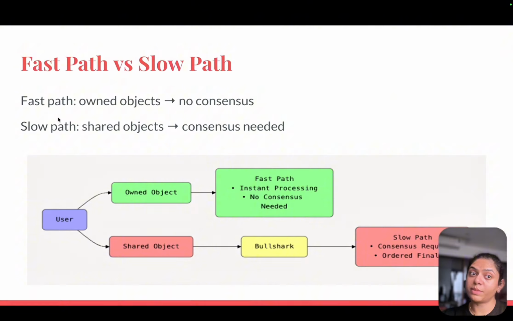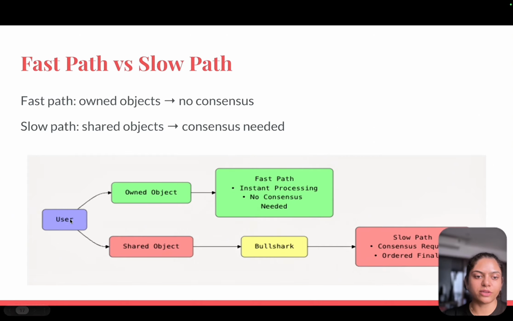Then we discuss the fast path versus the slow path. So there are two paths. The fast path is for owned objects: no global consensus, instant finality, parallel execution, and perfect for games and social apps. The second is the slow path, and the slow path is for shared objects. So here are shared mempools and order books that need consensus, still fast due to Narwhal and Bullshark.